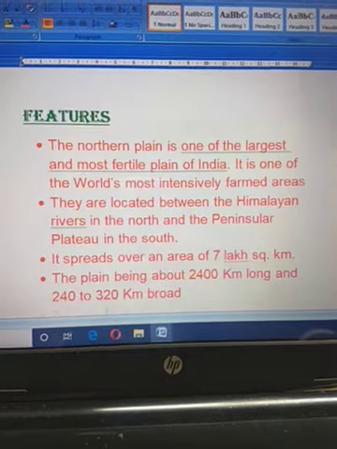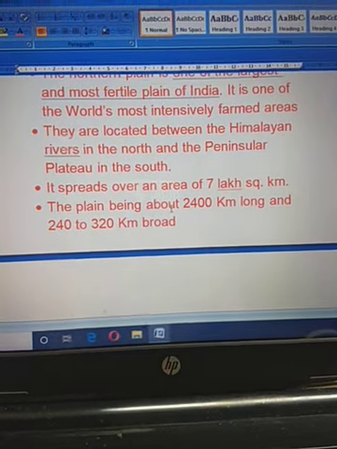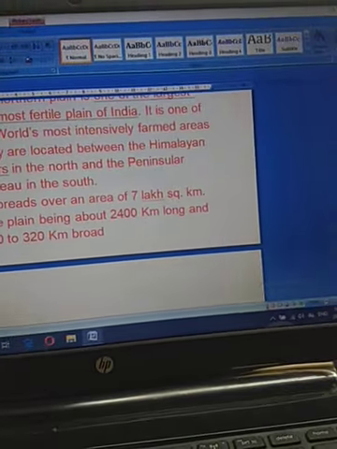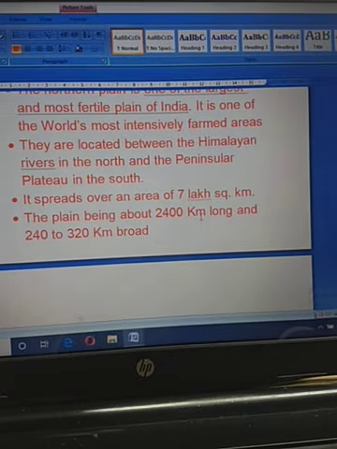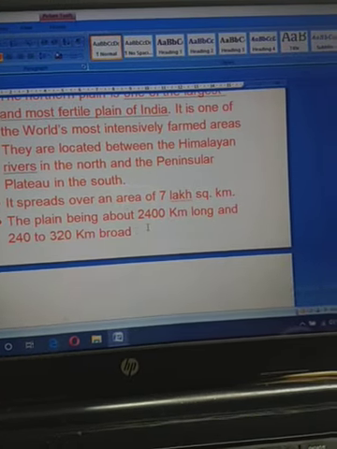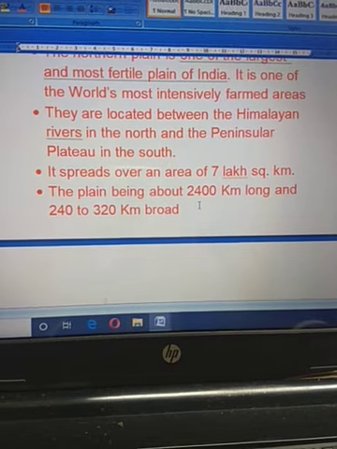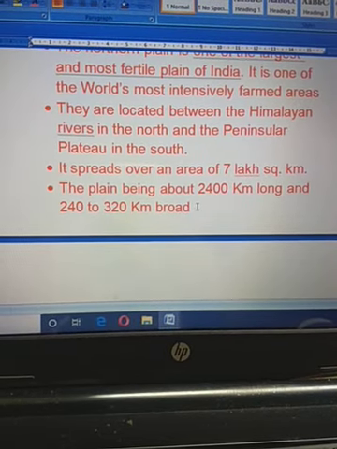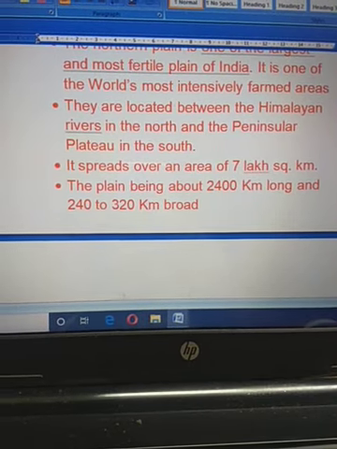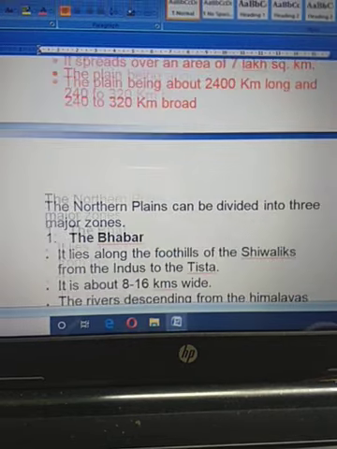It is the middle central part of India. It spreads over an area of 7 lakh square kilometer, and the plain is about 2,400 kilometer long and 240 to 320 kilometer broad.